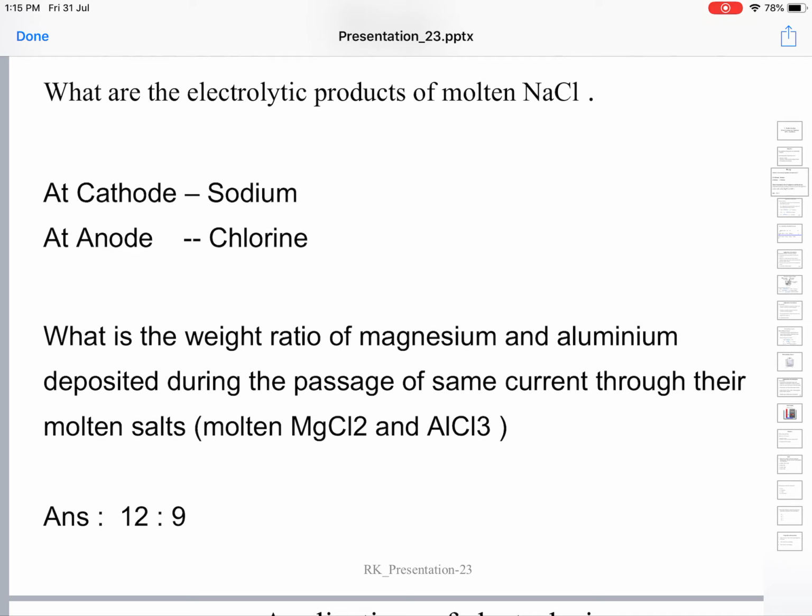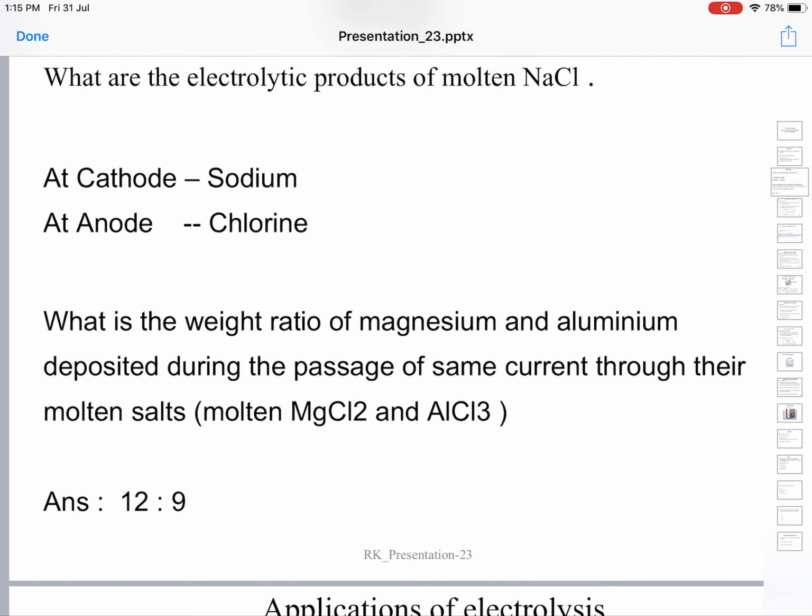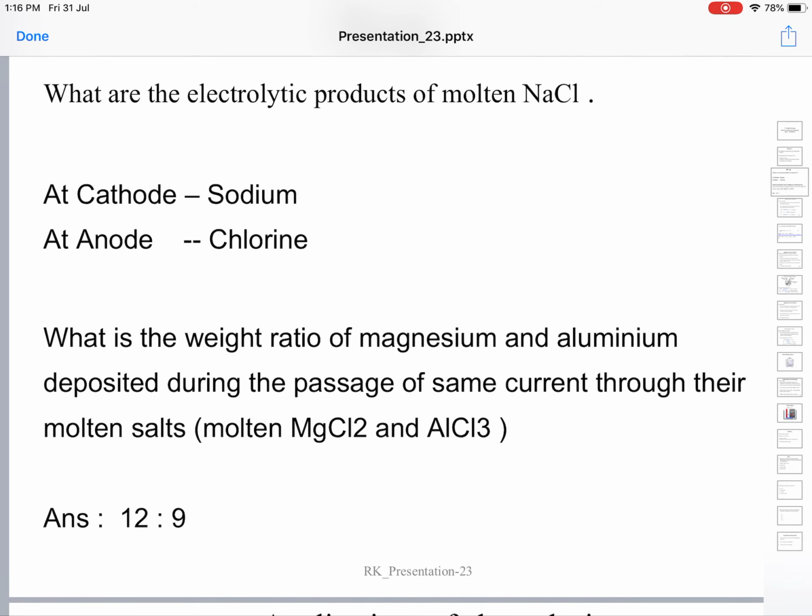So it turns into the sodium atomic state, and this sodium metal gets deposited or released at the cathode. Since sodium is accepting an electron, this process is called reduction. So during the process of electrolysis, at the cathode, always reduction takes place.